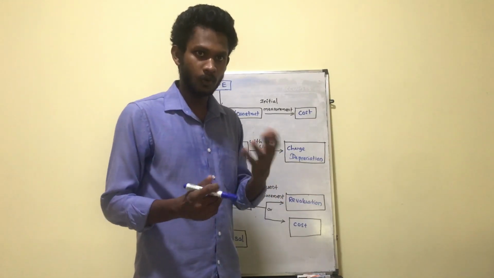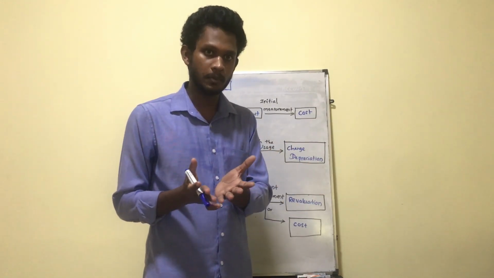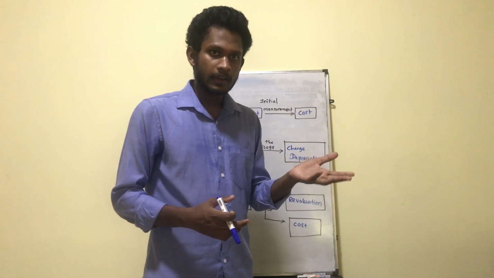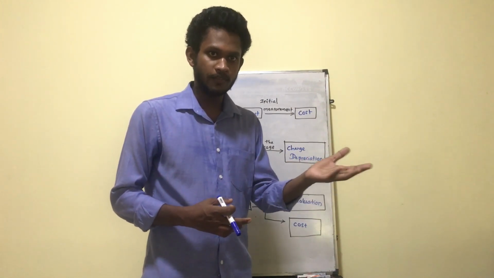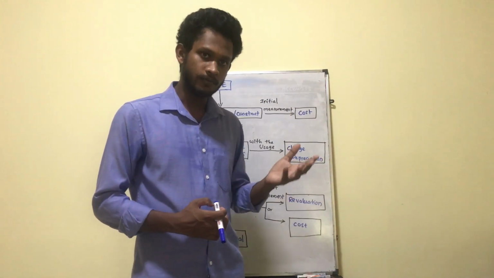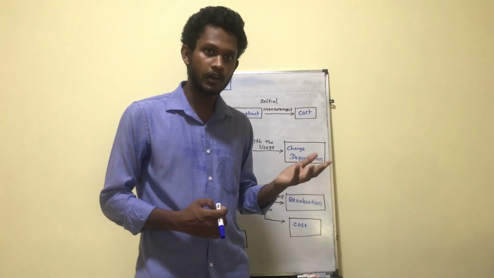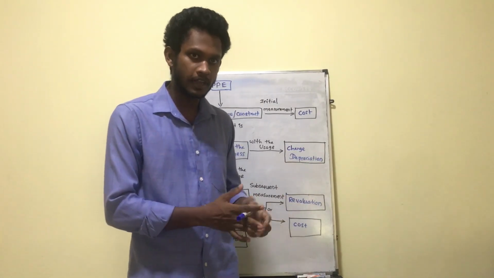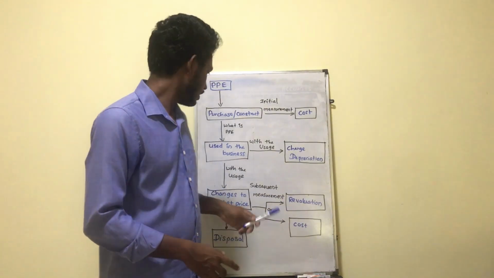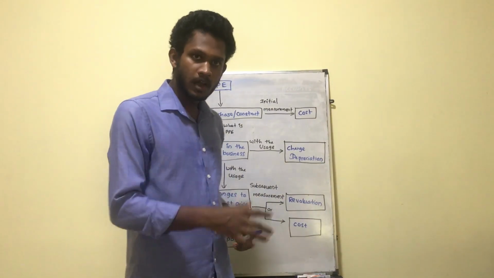As you know, with the usage of property, plant and equipment, it depreciates, no? The wear and tear comes. With the usage, the value of the asset is going to be reduced. So how do you account for that? We call it depreciation. And then changes to the market price.